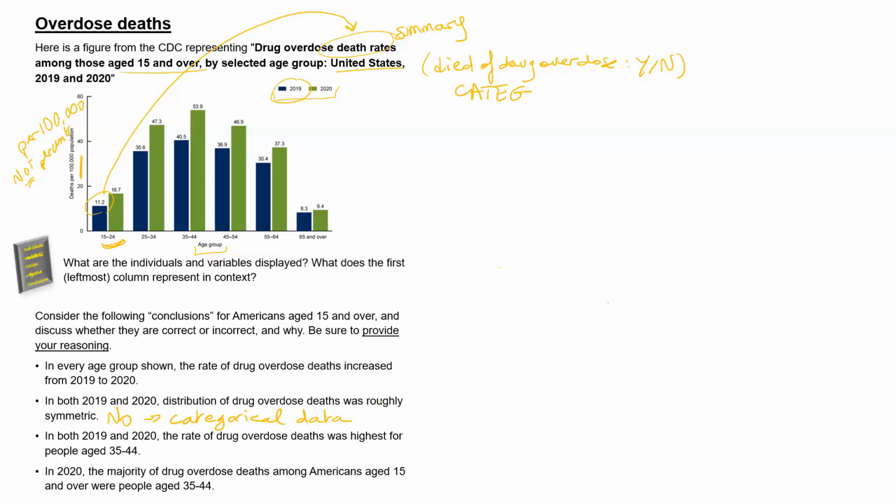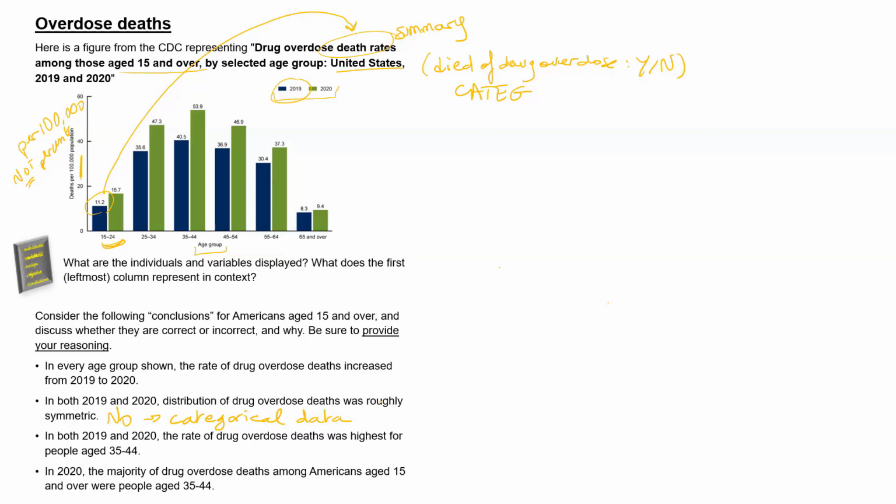Third proposition. In both 2019 and 2020, the rate of drug overdose death was highest for people aged 35 to 44. Let's look, for example, at the data for 2020, so the green columns. And what we have is 6 different death rates. And we can see that the age group with the highest column, so the largest death rate, is the 35 to 44 age group. And when we look at the 2019 data, this is the same thing. So yes, this statement is correct and substantiated by the values.